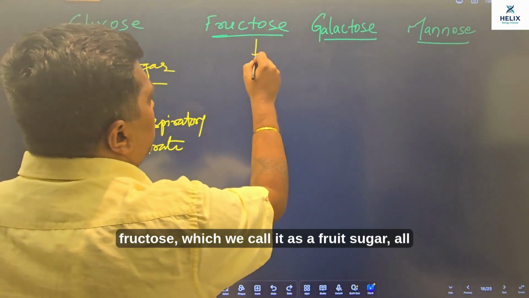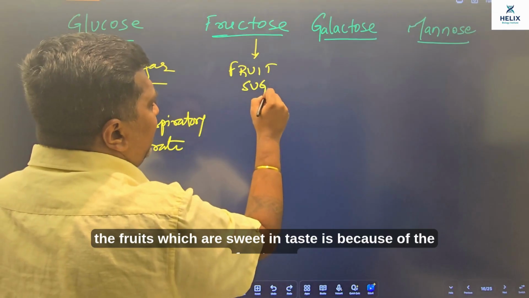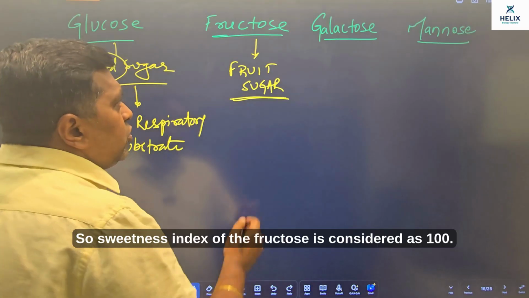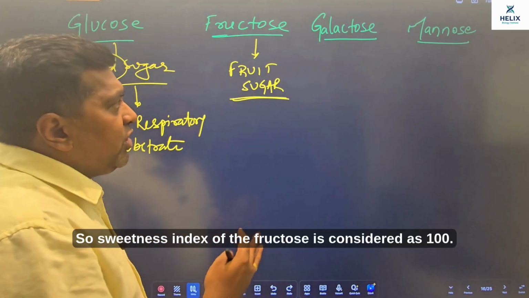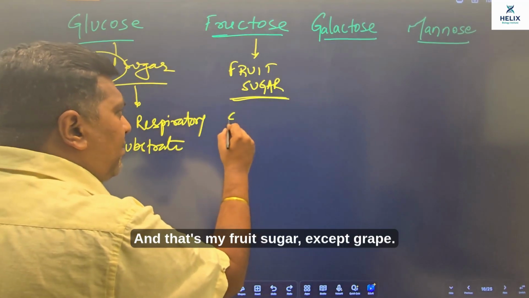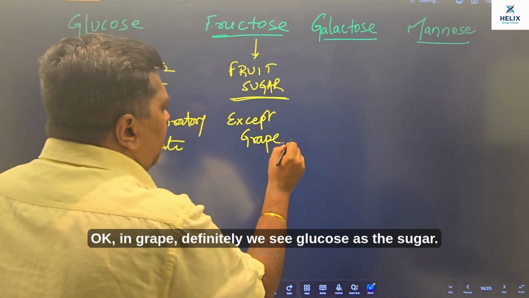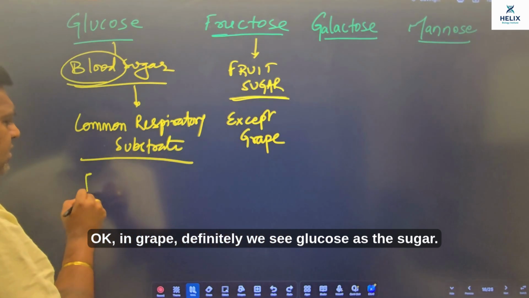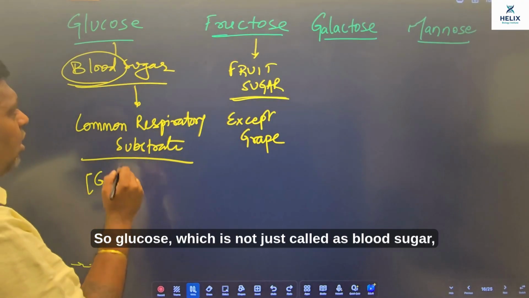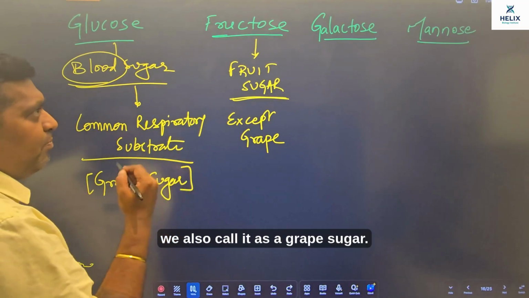Whereas fructose, which we call fruit sugar, all the fruits which are sweet in taste are because of fructose. The sweetness index of fructose is considered as 100, and that's my fruit sugar, except grape. In grape, definitely we see glucose as the sugar. So glucose is not just called blood sugar, we also call it grape sugar.